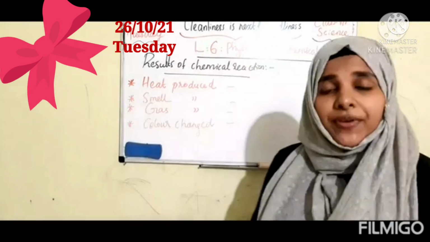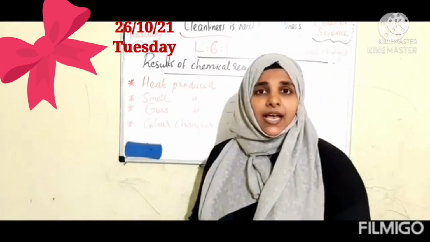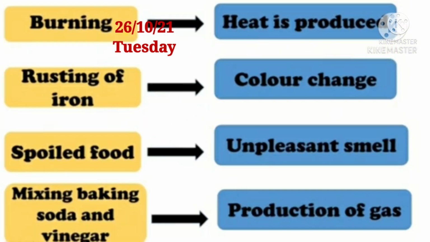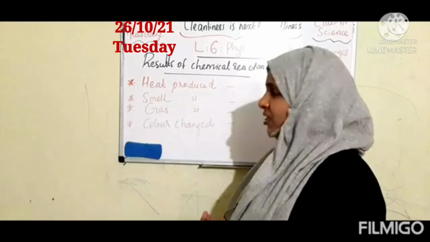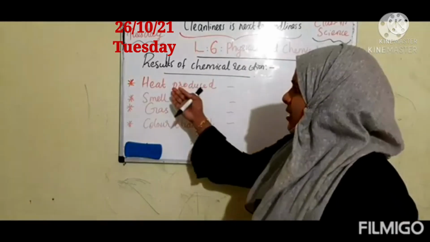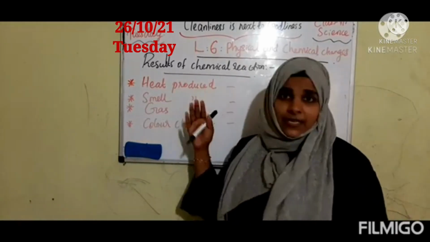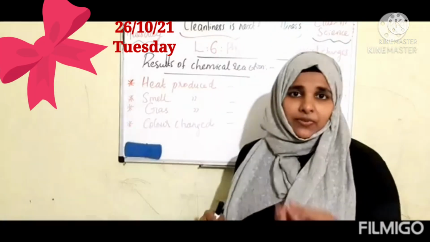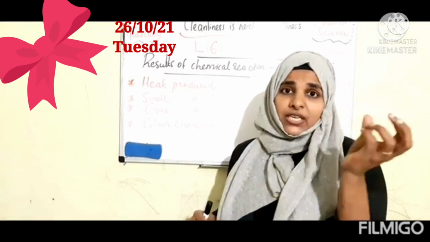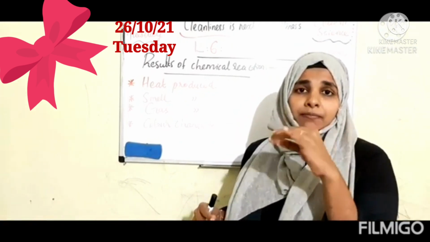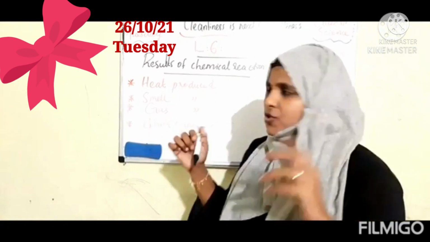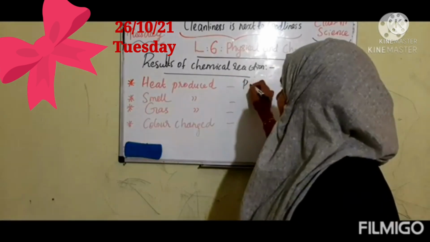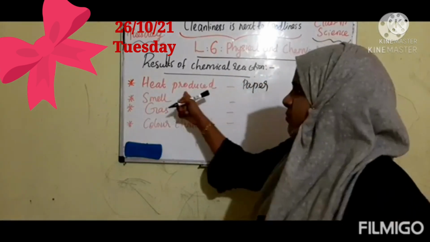So students, now we understood that some changes happen in a chemical reaction. It may be smell or color change or gas produced, and we can check with examples. Heat produced is a result of chemical reaction. You know that when magnesium ribbon is burning or paper is burning, heat will be produced. Then we can write like that, when paper is burning, heat is produced.